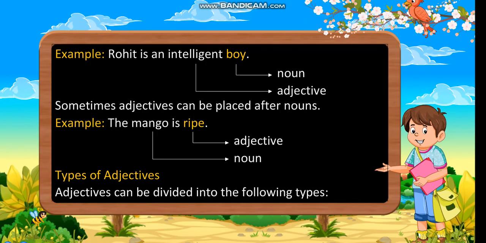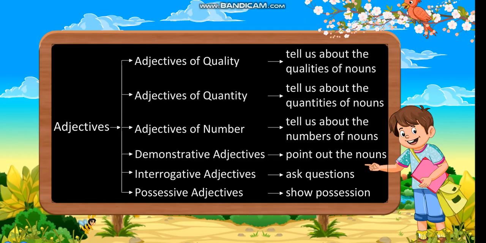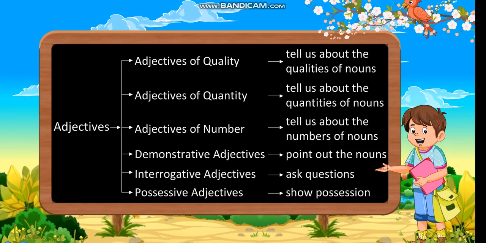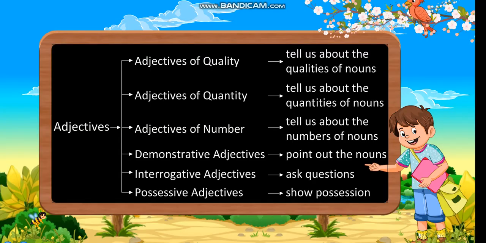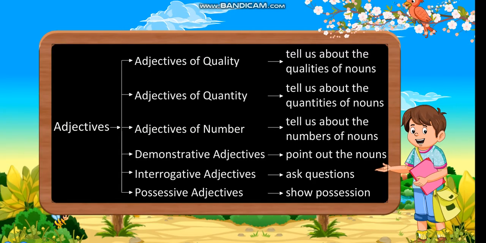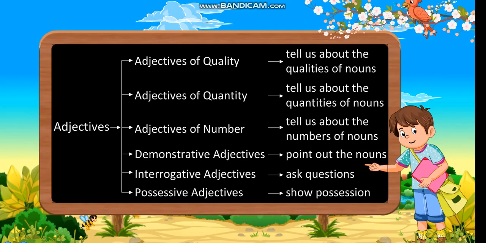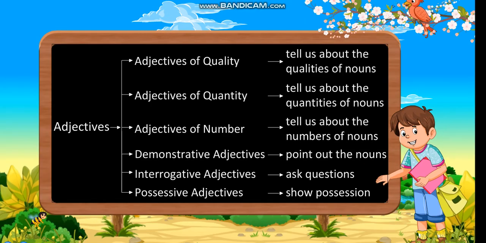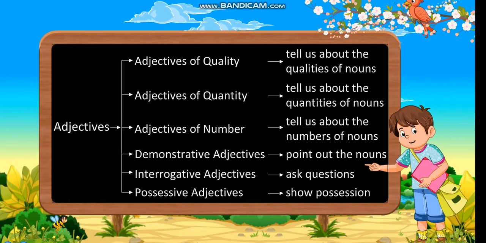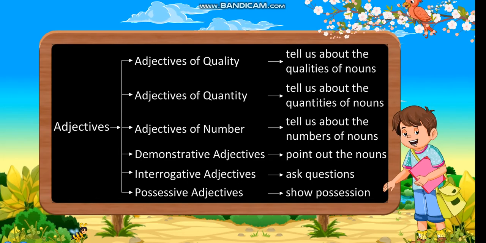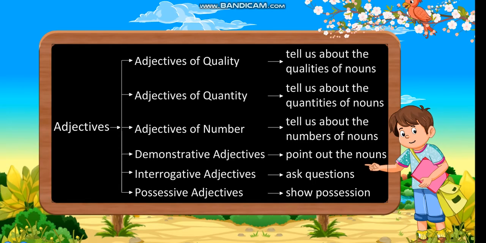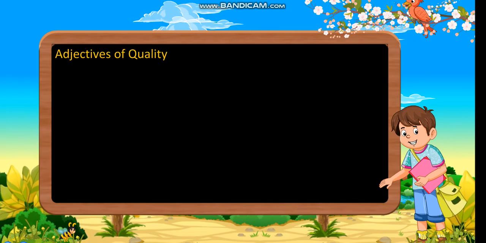Types of adjectives. Adjectives can be divided into the following types. Adjectives of quality tell us about the qualities of nouns. Adjectives of quantity tell us about the quantities of nouns. Adjectives of number tell us about the numbers of nouns. Demonstrative adjectives point out the nouns. Interrogative adjectives ask questions. Possessive adjectives show possession.